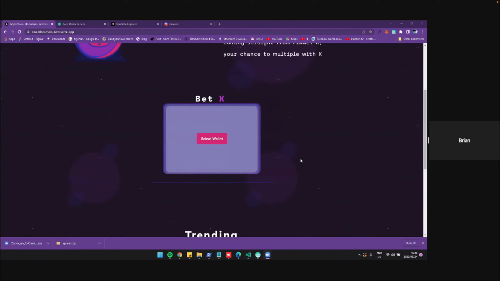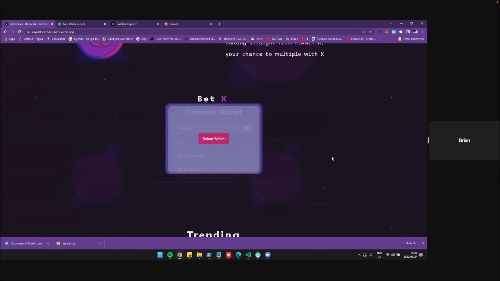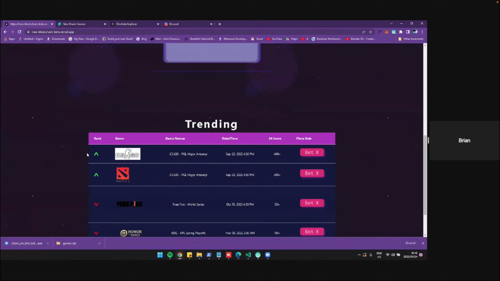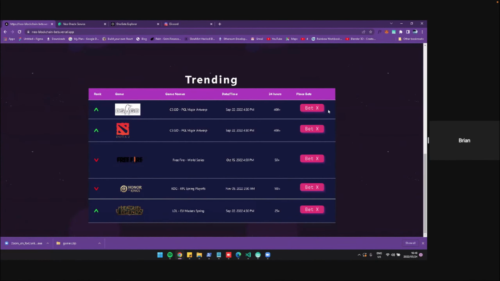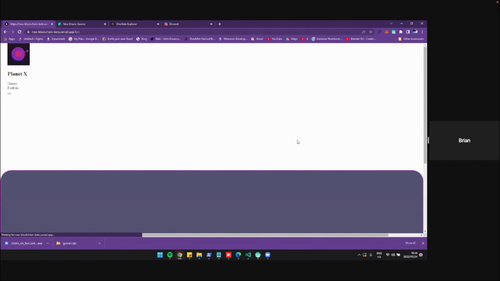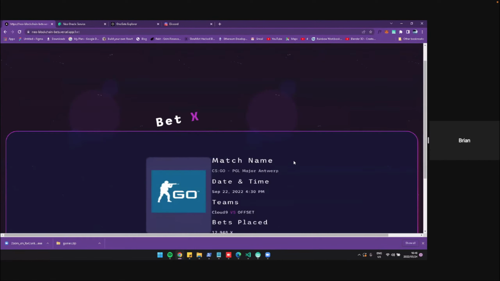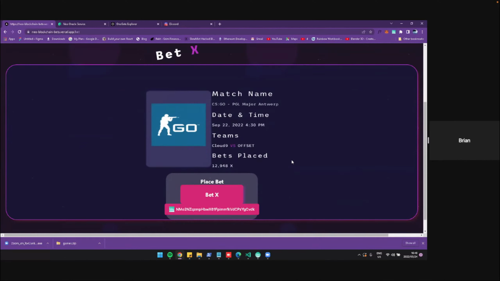I'm connected right now. And after you connect to the Neo, now you're able to see which game you'd like to bet on and the details of the game. And when you go to the betting page, this is where you're going to place your bet. So here, what you need is the Astro token in order to make the bet. And once you are satisfied with the game, you press the bet.